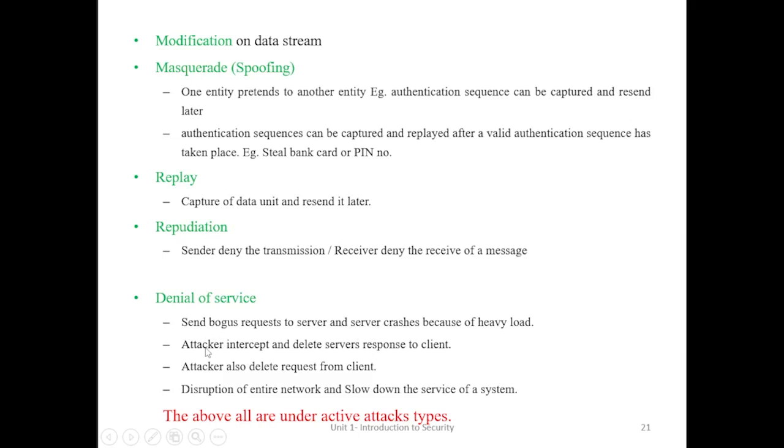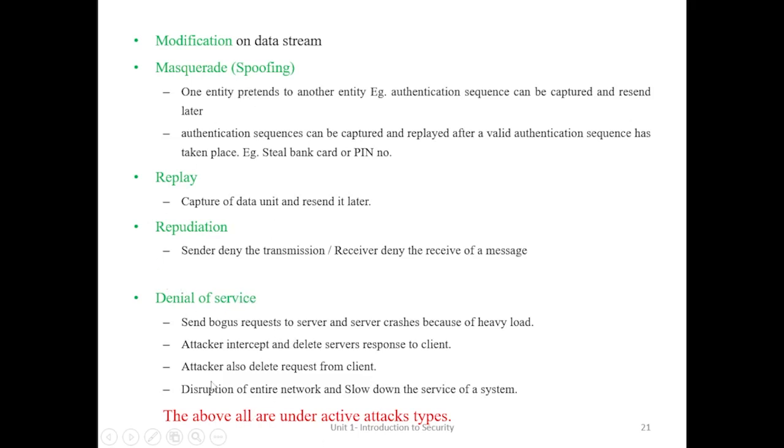An attacker may also intercept and delete the server's response to the client, and sometimes delete the client request at the server side. So there is always a disturbance in the entire network, and that disturbance may slow down the service of the server. These types of attacks are called denial of service.